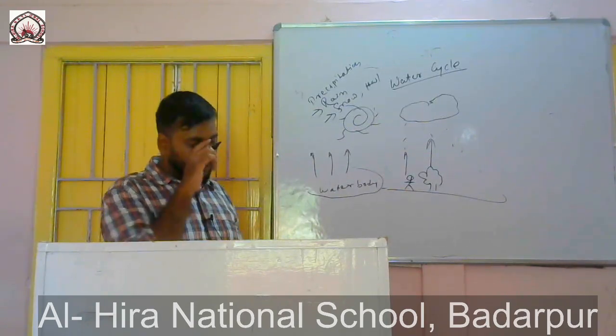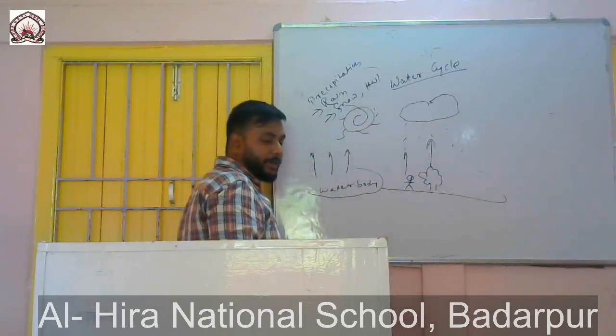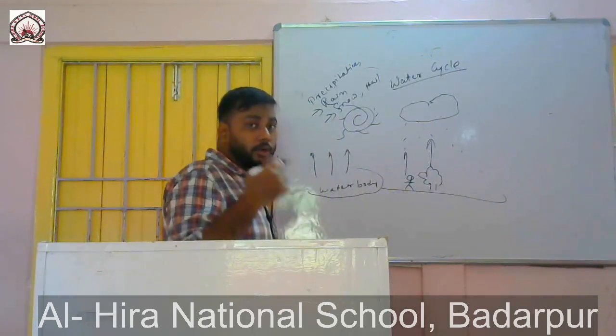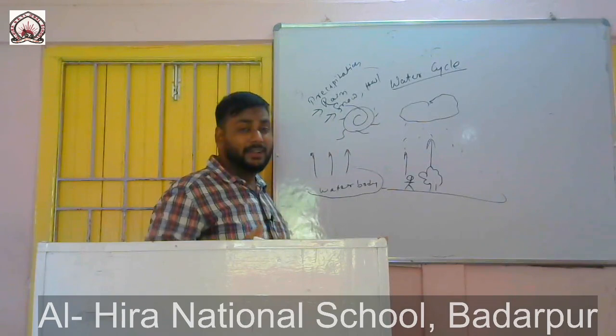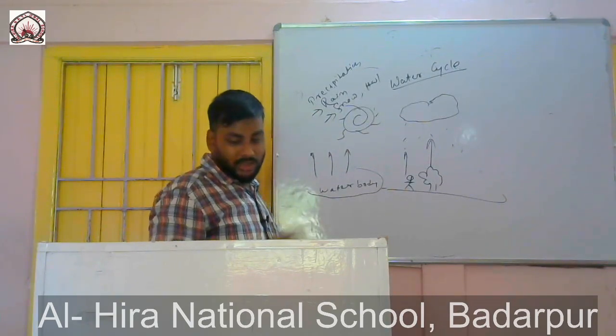So this will depend upon temperature. If the temperature is moderate, it will fall as rain. If the temperature is cold, it will fall as hail. And if the temperature is even colder, it will fall as snow. That's it.